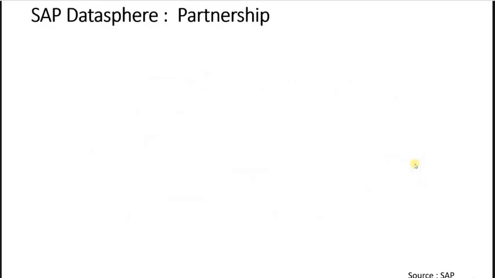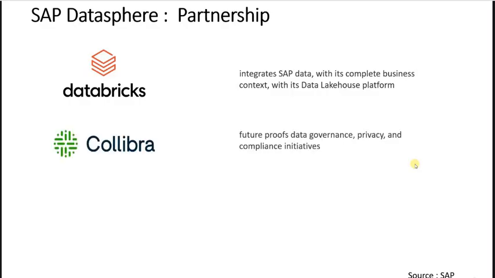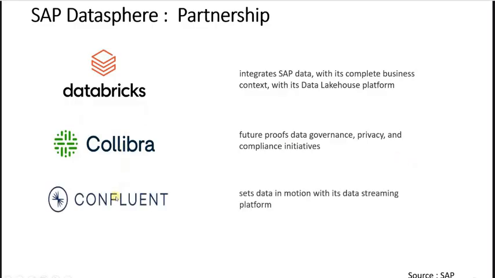SAP has done a lot of partnerships for Datasphere. They have partnered with Databricks, mainly to use their data lakehouse platform. We'll see how it pans out in future. They have collaborated with Collibra for data governance, privacy, and compliance initiatives. I hope I am pronouncing it correctly. Confluent is for data streaming.